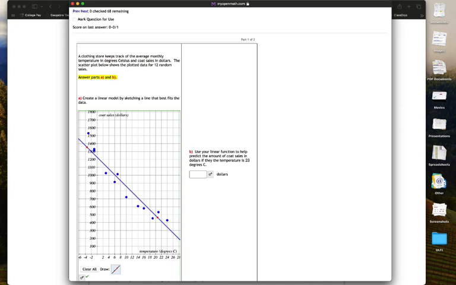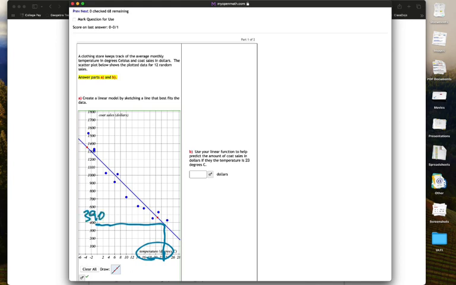And then after we get the line of best fit correct, it will ask us a second part. So it says, use your linear function to help predict the amount of coat sales in dollars if the temperature, it's a typo, if the temperature is 23 degrees Celsius. So 23 degrees Celsius would be about right there. And we're talking about an x value. So if we go straight up to our line of best fit and then straight over, we can see that that is almost 400. So probably maybe somewhere around 390.